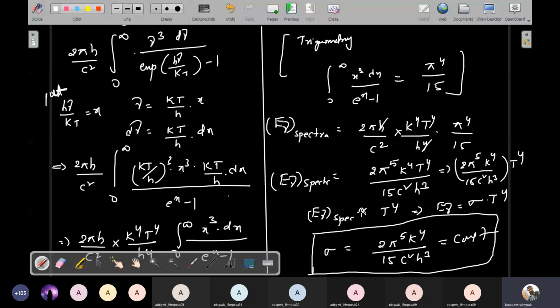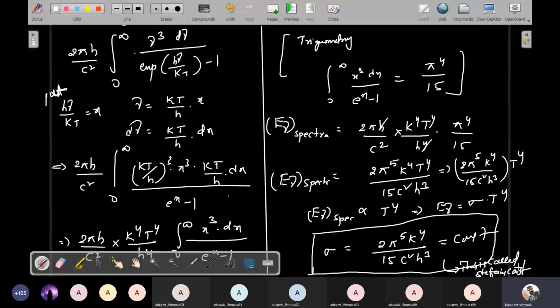Stefan's constant. Understand? So this is about theory. Please, everybody, simply we find out Stefan's constant, sigma. By using Planck's theory, from the integration, you will get E nu spectra directly proportional to T power 4.